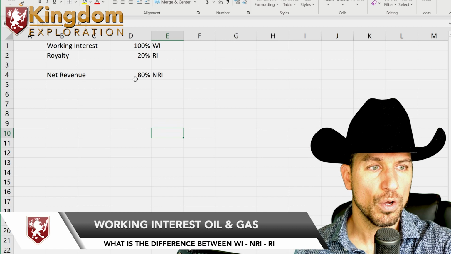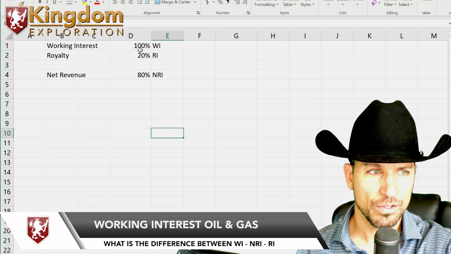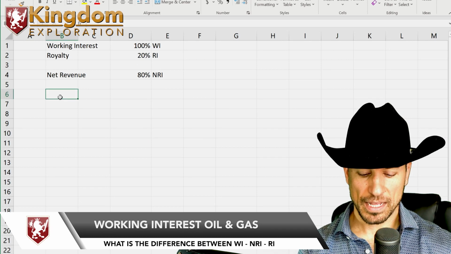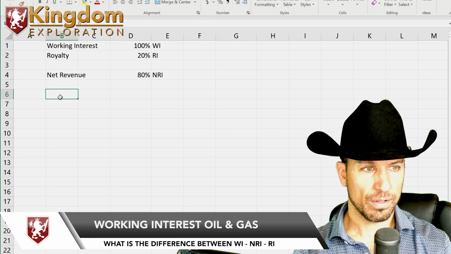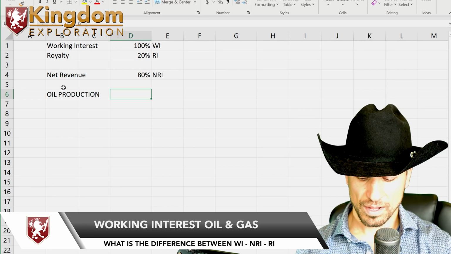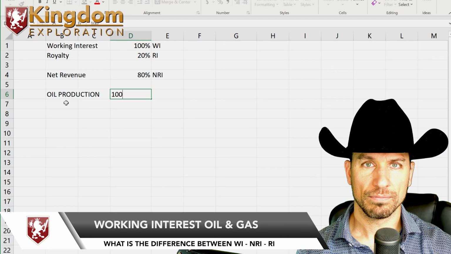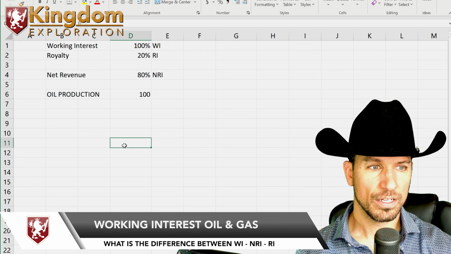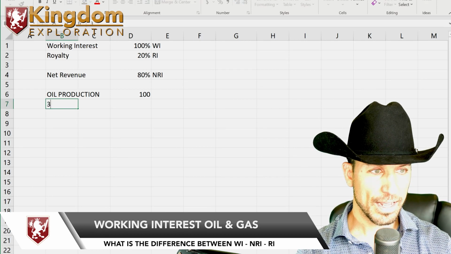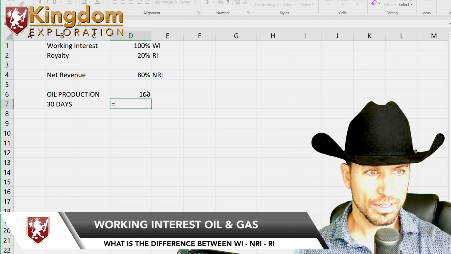Okay, so net revenue is after you subtract the royalty from the working interest. So let's break this down into a barrel of oil. Okay, so oil production. Let's say this well produces 100 barrels of oil a day. All right, so 100 barrels of oil would be 30 days of production. You take 100 times 30.